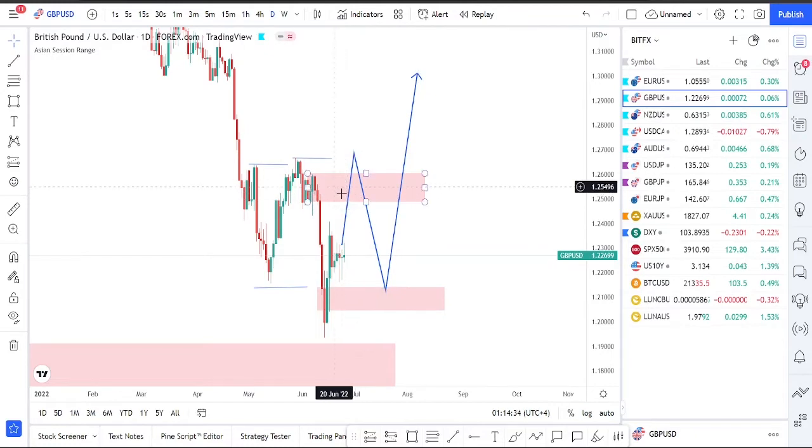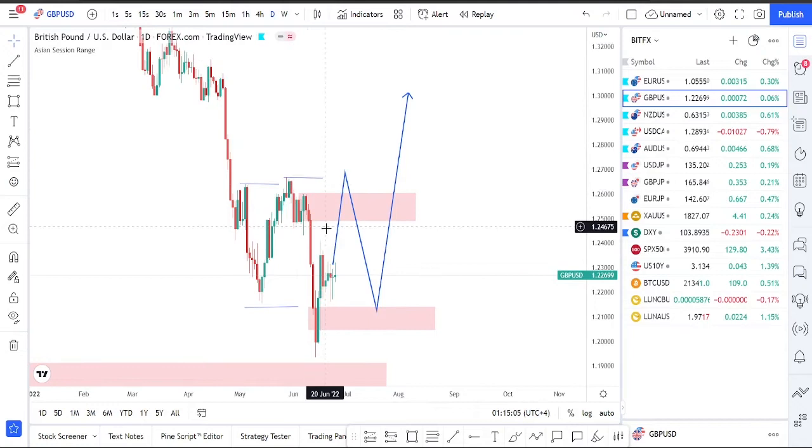In this area of supply we'll be looking for lower time frame confirmations, and if we see any, we can take the trade for the sells, the shorts, right here. If we don't see the lower time frame confirmations, we won't be taking sells around this area, and potentially we'll be breaking this high in the future, and then we'll be tracing back to the origin, and from here we'll be looking for some buys for the long term.